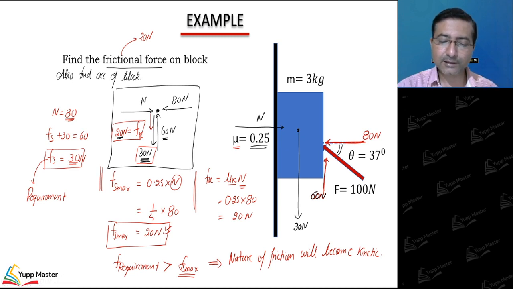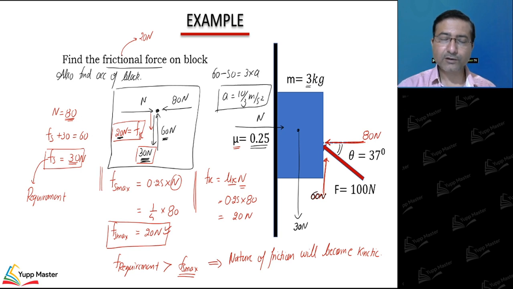So I can write upward 60, downward 50. 60 minus 50 is equal to mass into acceleration. Mass is 3 kg, acceleration A, so we are getting A is equal to 10 by 3 meter per second square.